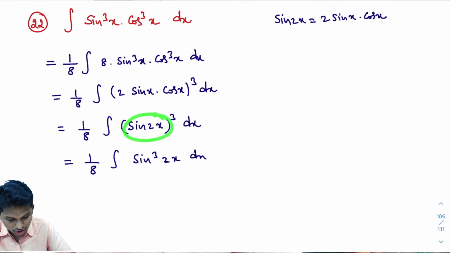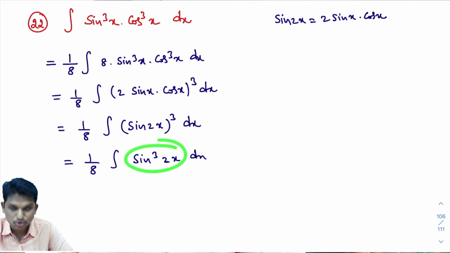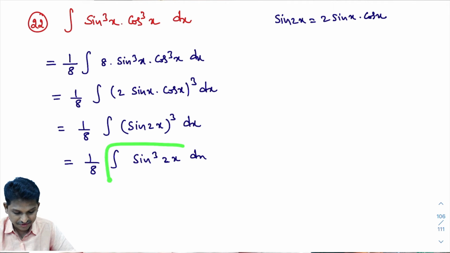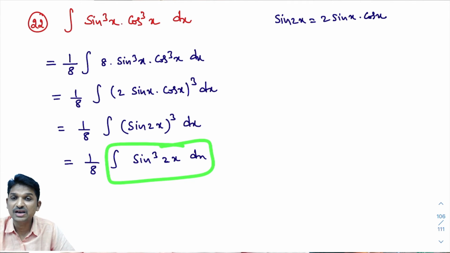Sin 2x whole cube can be written as sin cube 2x. Now here is the point. In last class, we learned integral of sin cube x dx. How to calculate integral of sin cube x dx you learned in last class. We are going to use the same procedure to calculate integral of sin cube 2x dx.